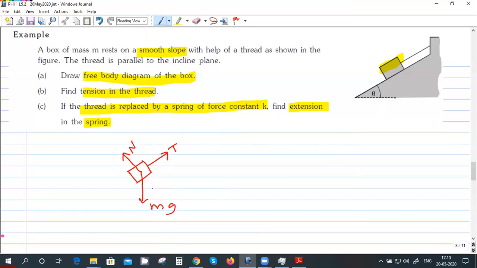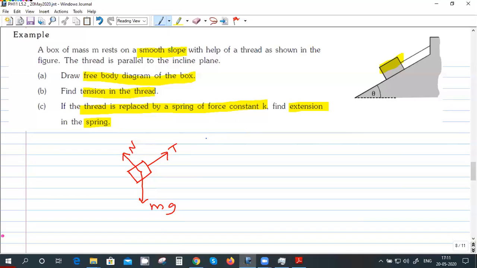So the forces in which two directions do I have to take? You have to take the tension of the spring and the downward mg sin theta and mg cos theta. Okay. So, Bhavya, which should be the direction of the x-axis?